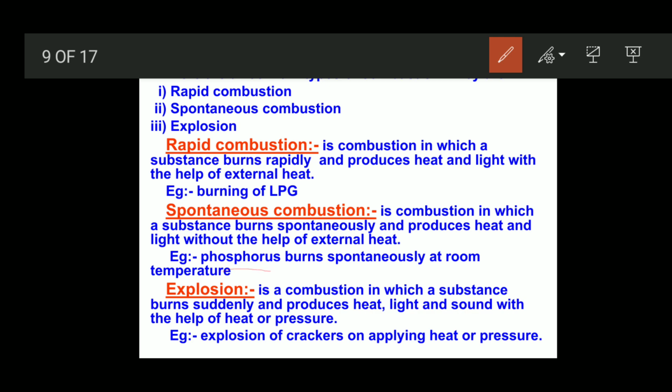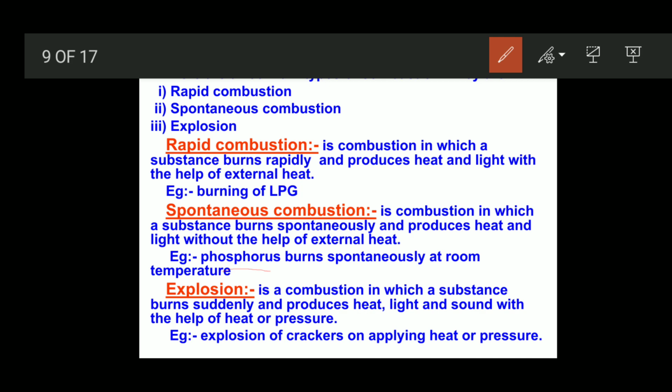Phosphorus is an element, a non-metal, and it reacts with oxygen rapidly and starts to burn. That is why phosphorus is stored in water. When phosphorus is exposed to normal temperature, it catches fire.